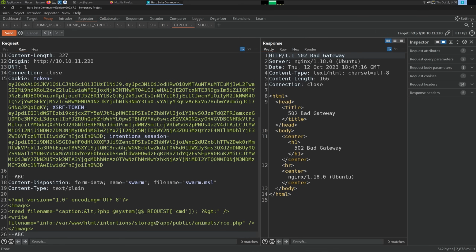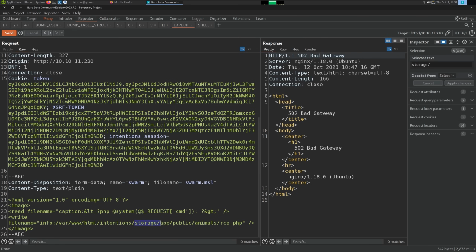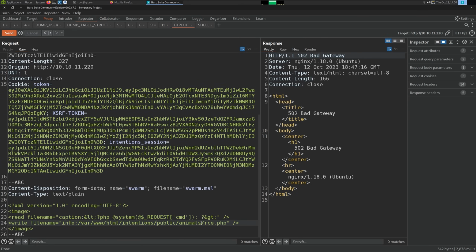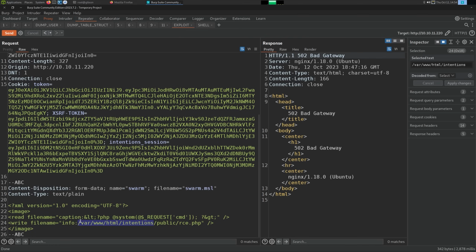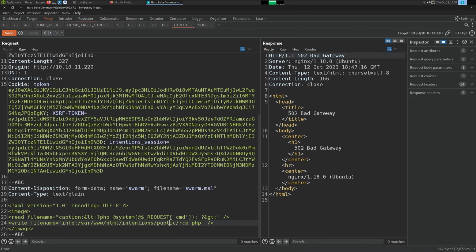Okay, it's been 10 minutes, and I'm actually going to just put this in the public directory. So let's get rid of animals as well. I think this is where I did it initially. So this is the root of most Laravel projects. And then I was putting it in storage. I'm going to put it in public, and that's where other PHP scripts exist. So I'm going to try putting it here.